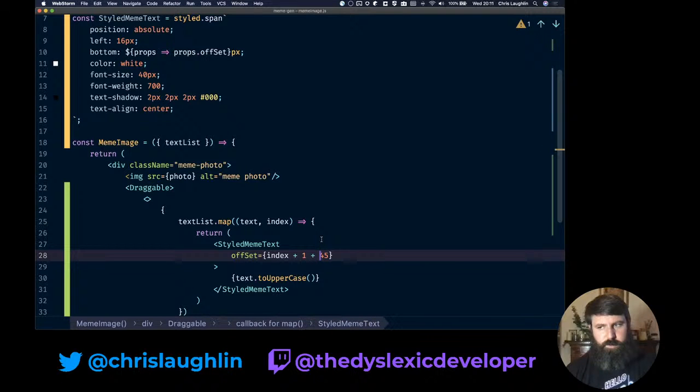Index plus 1 plus 45. So the first one would be 0, so that's why I add 1 to make it 1. Or do I need the plus 1? Because I want to say 40 and then 45 again, so times 2.